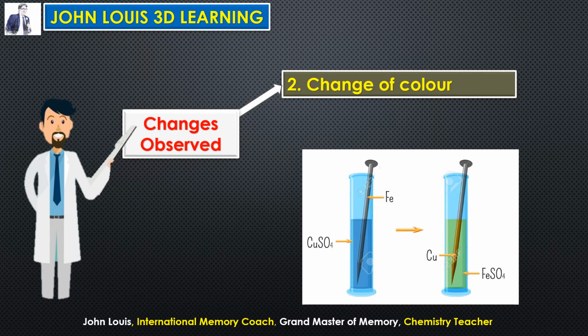So by observing these changes, we can conclude a chemical reaction is taking place there. So iron plus copper sulfate, that's blue in color, changes into green ferrous sulfate plus brown copper. Clear? By change of color we can conclude a chemical reaction is taking place there. So what is our next observation?